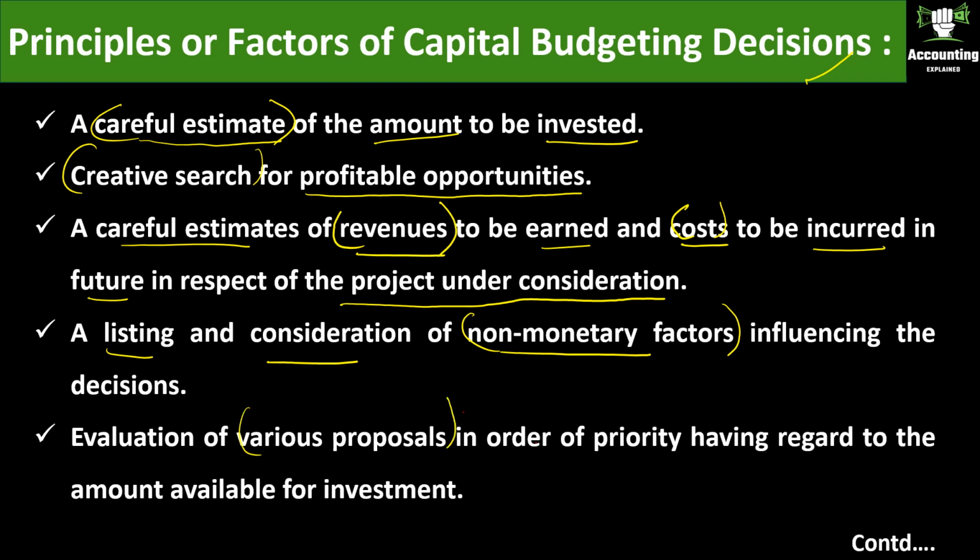Evaluation of various proposals in order of priority. For example, if you have many proposals like automation, mechanization, setting up of a new factory and expanding the existing department, these are all capital projects which you are going to do. We have to prioritize those projects like 1, 2, 3, 4, and according to the priority list, we have to go with the investment or go with the projects.